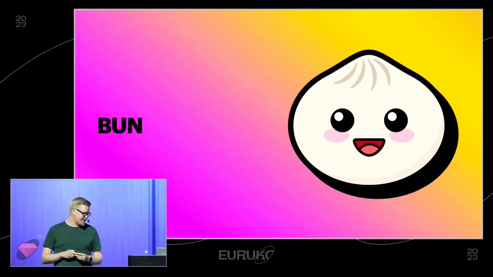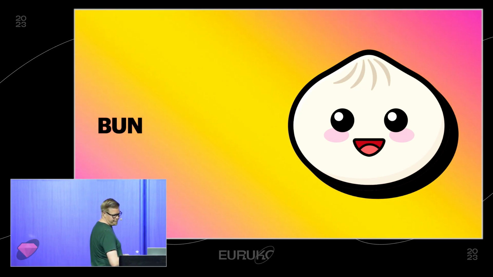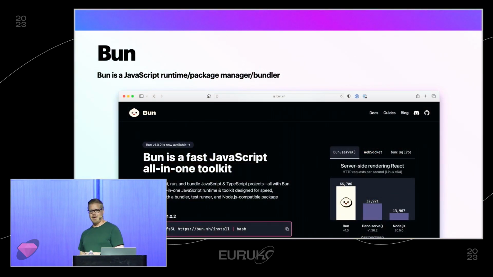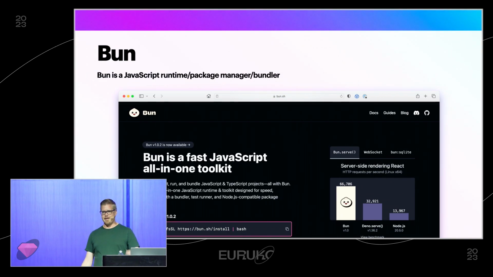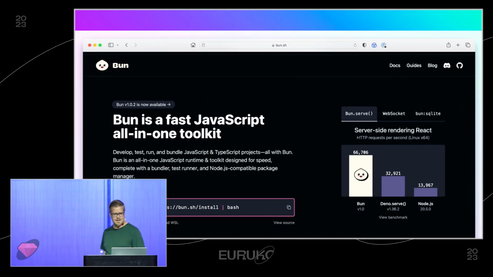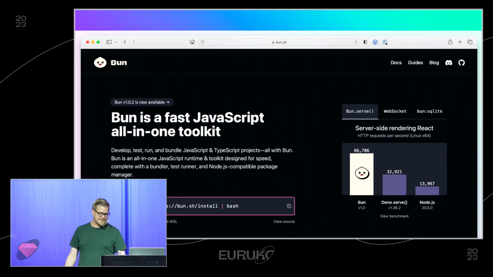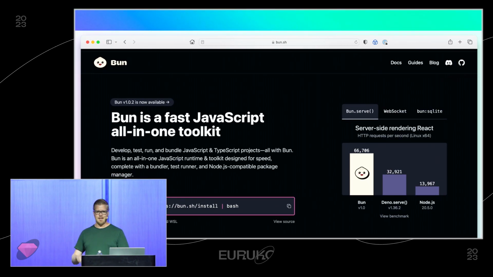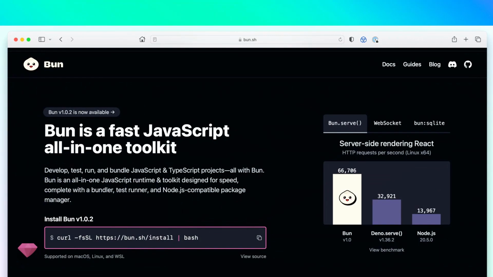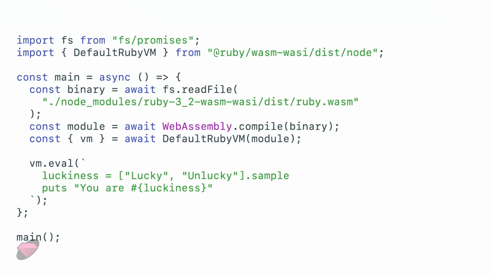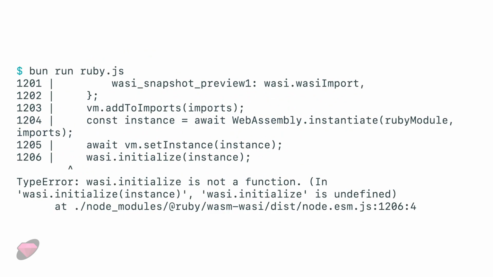how about Bun? That's the new hotness on the JavaScript scene. And if you don't know what Bun is, it's a sort of JavaScript runtime and package manager and bundler all wrapped into one. I mean, it doesn't actually support creating those static executable files, but at this point, I was desperate for anything to work. So with some small tweaks to the earlier code from Deno, we can try this again. But, or we can try. It doesn't work.